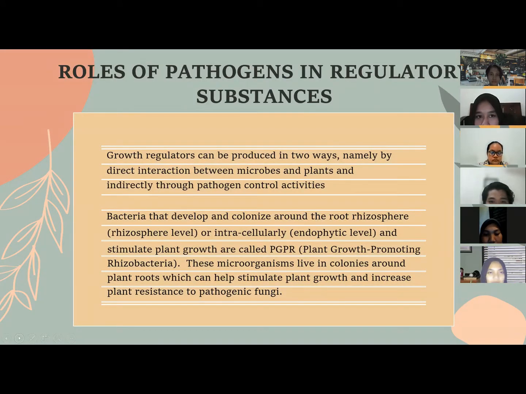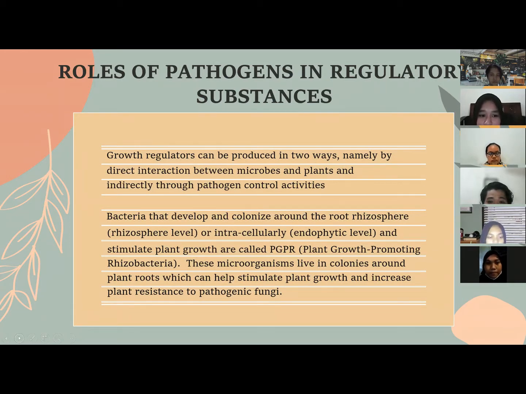Next is roles of pathogens in regulatory substance. Growth regulators can be produced in two ways, namely by direct interaction between microbes and plants, and indirectly through pathogen control activities. Bacteria that develop and colonize around the root rhizosphere level or intracellularly at the endophytic level and stimulate plant growth are called PGPR, or plant growth promoting rhizobacteria. These microorganisms live in colonies around plant roots, which can help stimulate plant growth and increase plant resistance to pathogenic fungi.